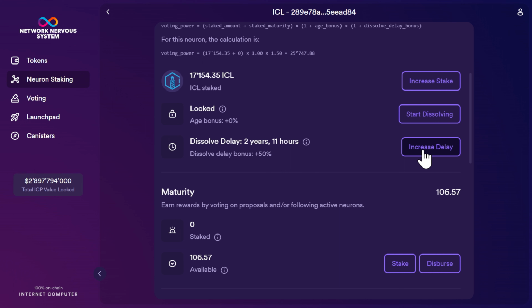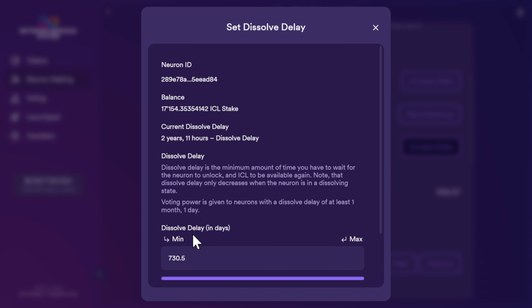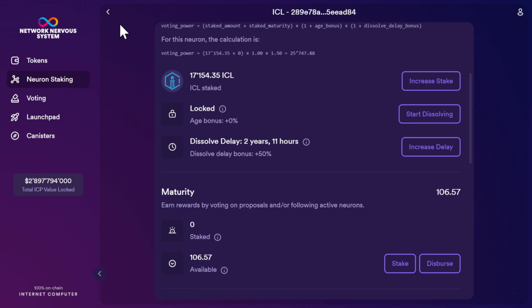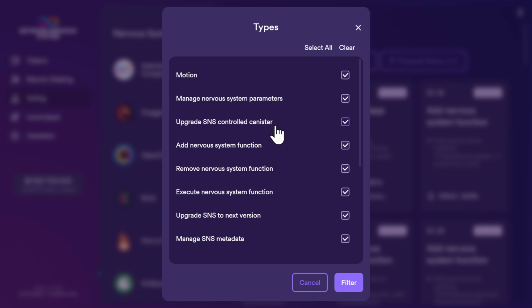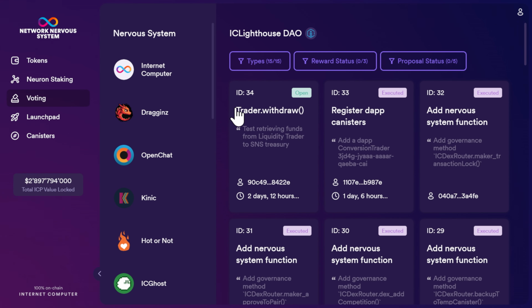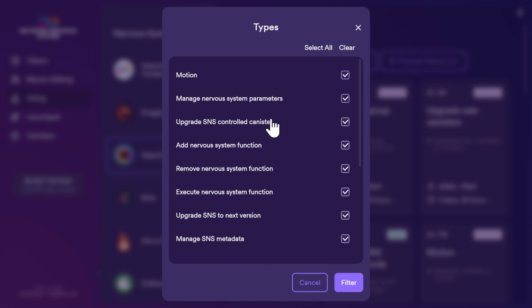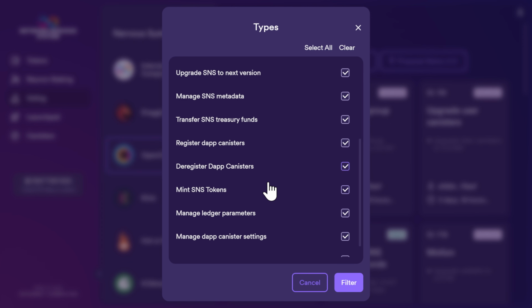to fit the nature of their project and strategy. The proposals pushed for each DAO have a varying level of significance to the associated project, and they are filtered by type to make the most critical proposals obvious. Some of these proposals might involve minting tokens, moving treasury funds, or interaction with other critical components of the project or platform in question, so it's something any token holder should take seriously.